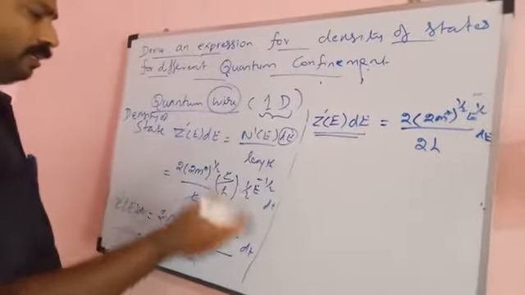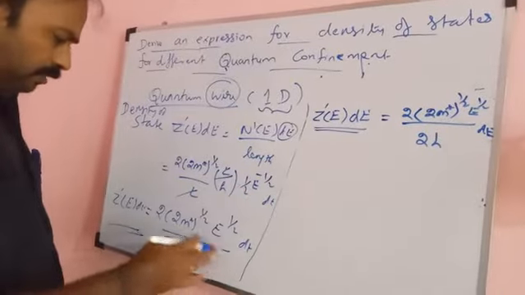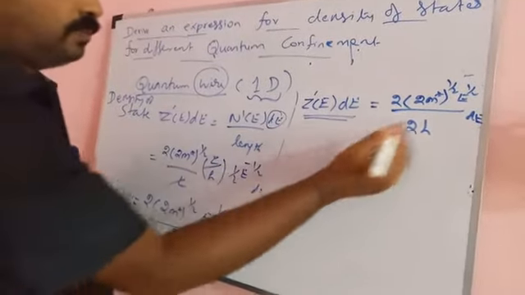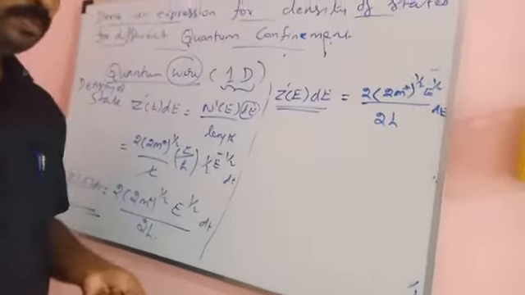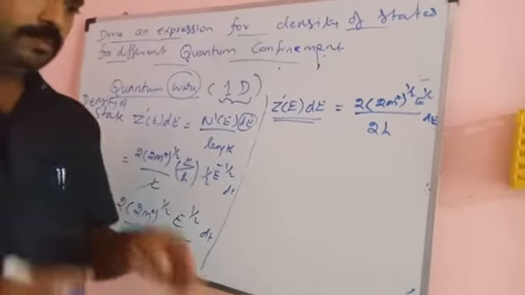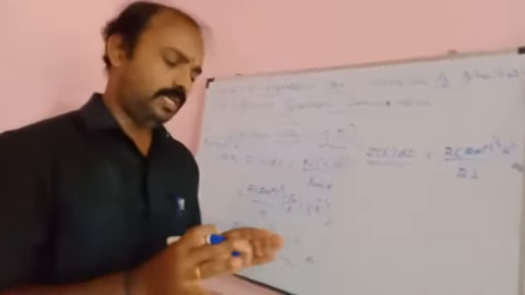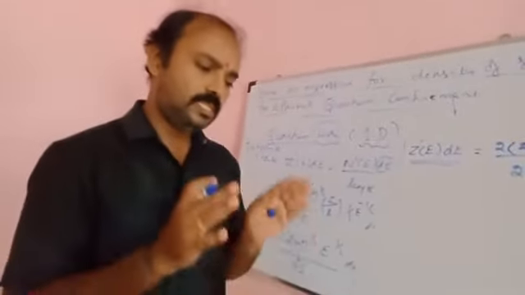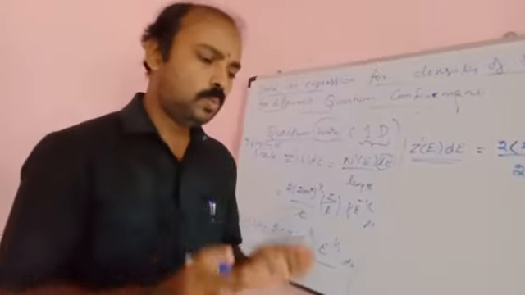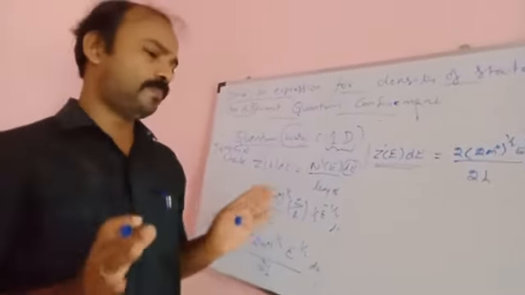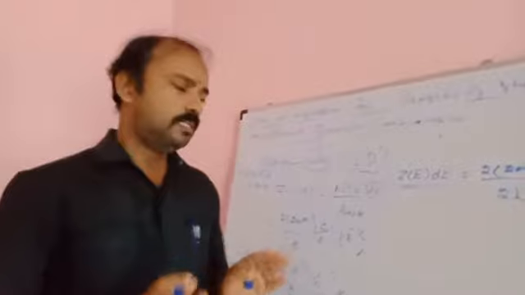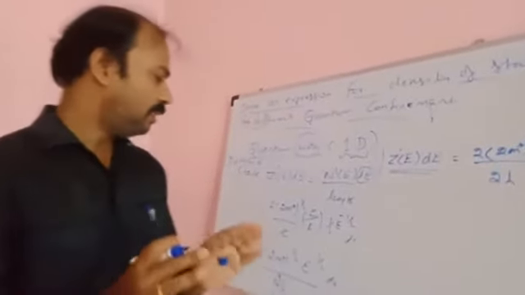This is the final value. Now one important point: already I explained that in each energy state 2 electrons are there. Each energy state has 2 electrons.